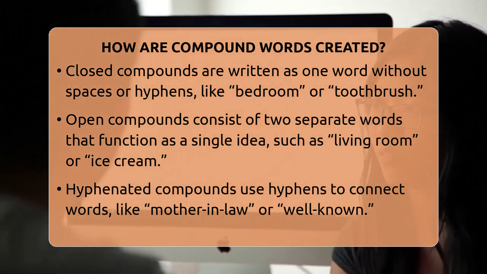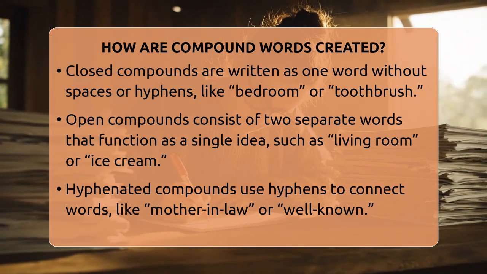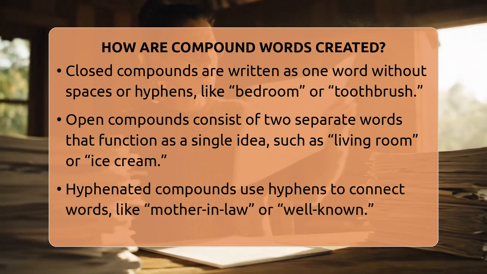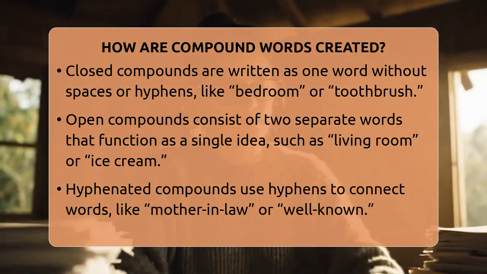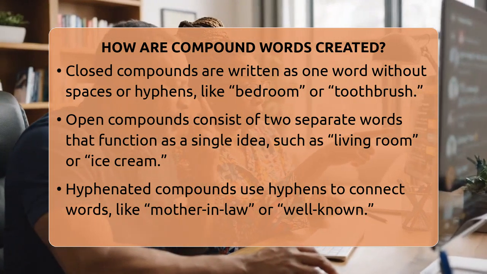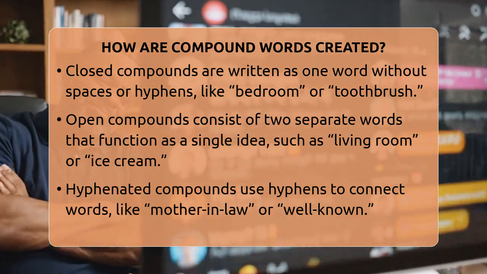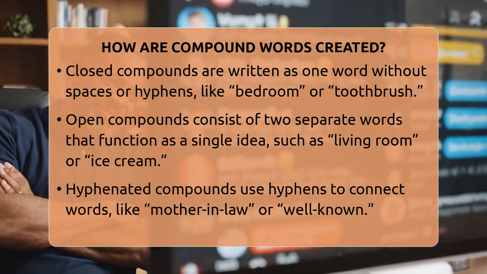Next, open compound words are written as two separate words but work together as a single idea. Examples include living room, ice cream, and post office. Even though there's a space, they act as one unit. For example, you might say, "I need to go to the post office," not "post and office."